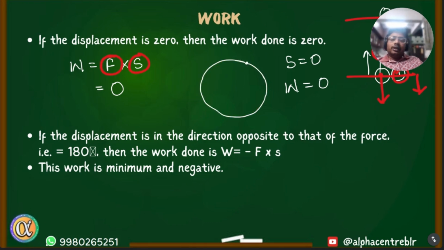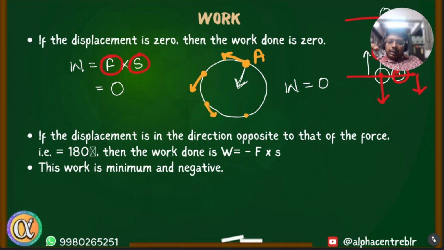Yes, sir. Displacement is only zero when it reaches the same starting point. It is not zero during entire part of the journey. Therefore, this logic itself is wrong. Okay. Now, suppose this body is moving in a circular path, and suppose it is right now at this point A. It's moving in an anti-clockwise direction. So at this very moment, when it is at A, the motion is tangential to the circle. Like at any point, it tries to move. Like for example, here at this very instant, the object is trying to move in this direction. Okay, here it's trying to move in this direction. There is a very tiny displacement which I cannot represent on the picture, but in that small tiny section, it's moving in this direction along the tangent.